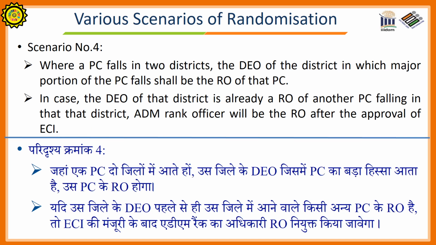Scenario number 4. Where a parliamentary constituency falls in two districts, the District Election Officer of the district in which the major portion of the parliamentary constituency falls shall be the Returning Officer for that PC. In case the District Election Officer of that district is already a Returning Officer of another parliamentary constituency falling in that district, an ADM rank officer will be the RO after the approval of the Commission.